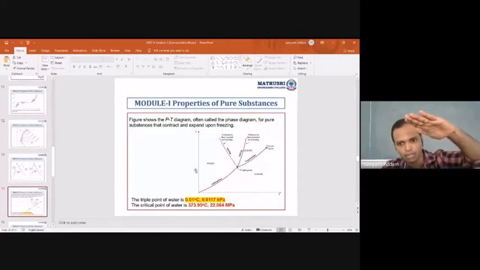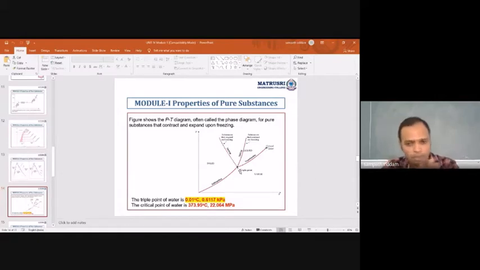If the pressure is below 1 atmospheric pressure, that is below the triple point, then obviously it will sublimate directly, converting solid into vapor. There will be no liquid in between. Suppose the pressure is above 1 atmospheric pressure, then it converts from solid into liquid and liquid into vapor.